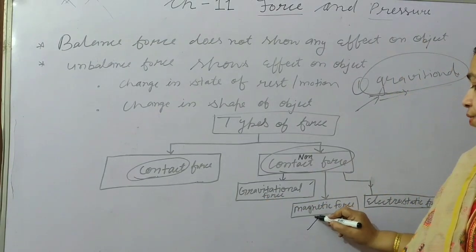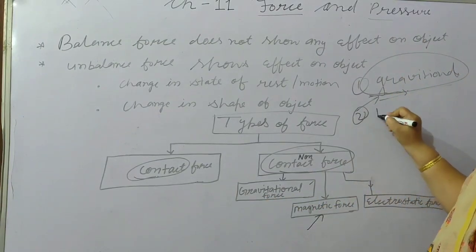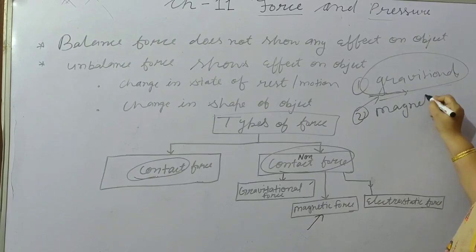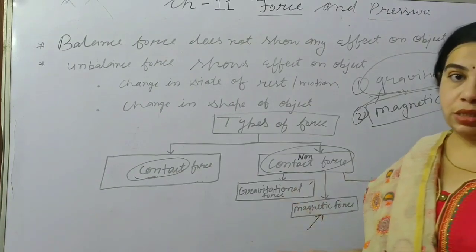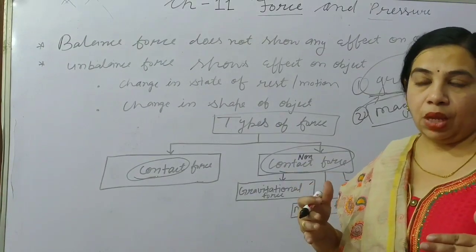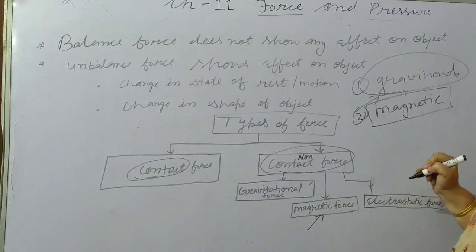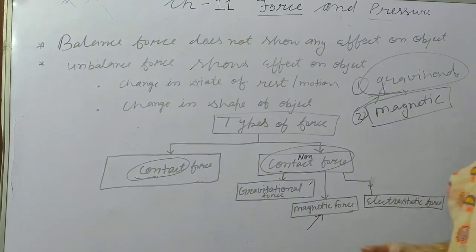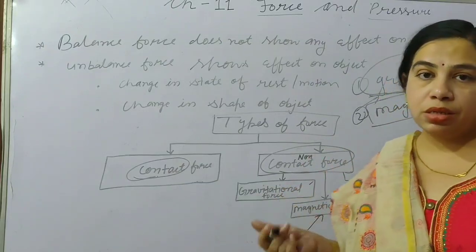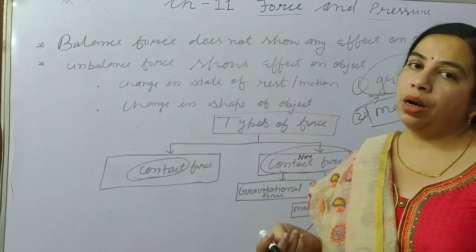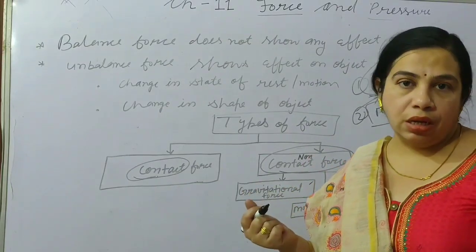Next, magnetic force. When a magnet and magnetic substances attract, there is magnetic force. Due to the magnetic force, magnetic substances and a magnet will attract. What are the magnetic substances? Iron, nickel and cobalt. They are attracted towards the magnet.